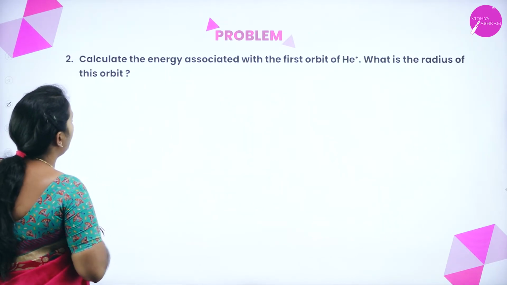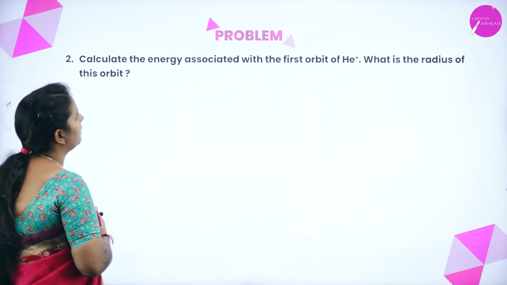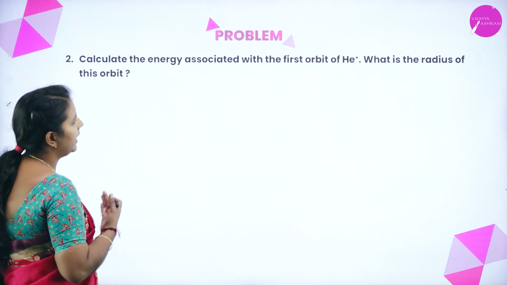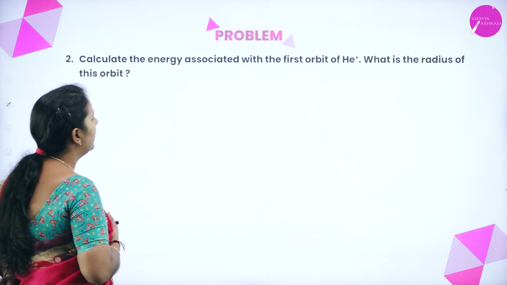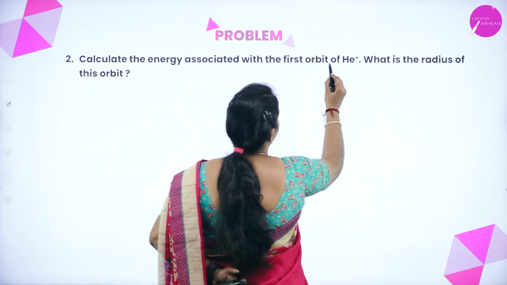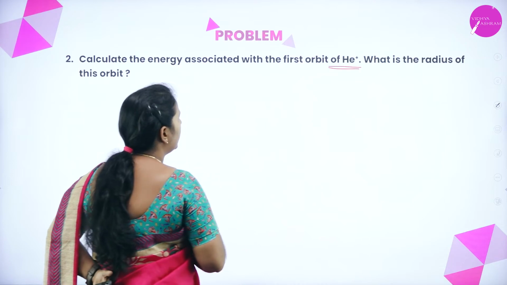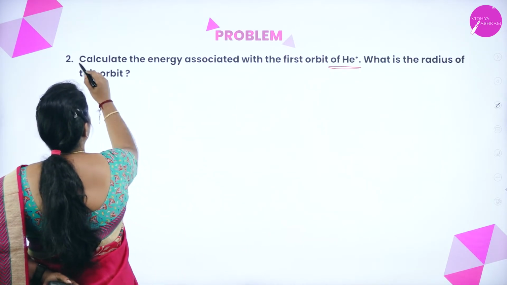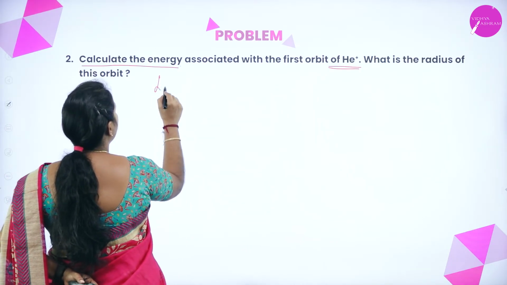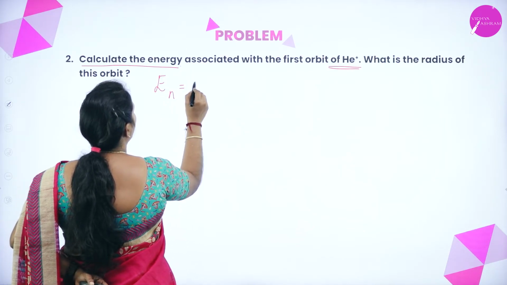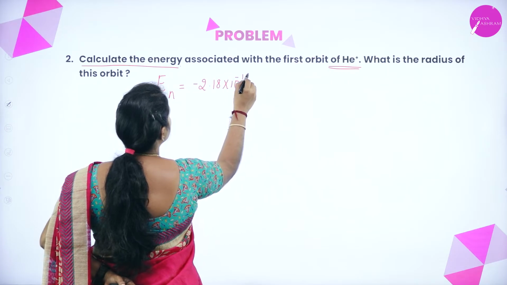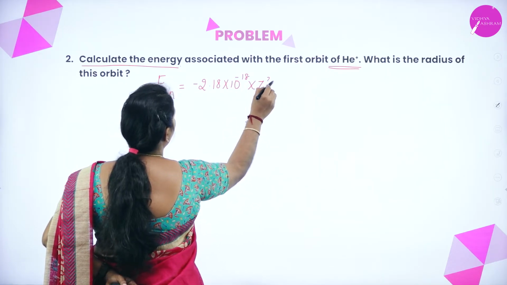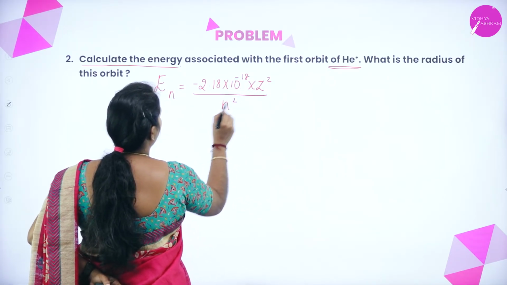Next, calculate the energy associated with the first orbit of helium and what is the radius of the orbit. Here they have given helium. We need to calculate the energy. We know that En is equal to minus 2.18 into 10 to the power of minus 18 into Z square divided by n square.